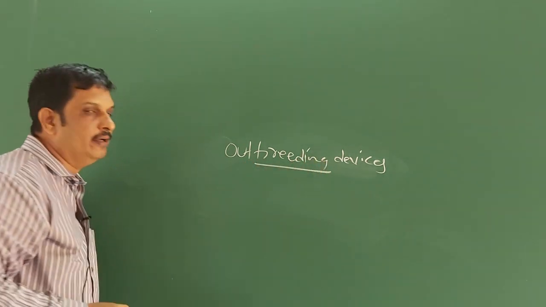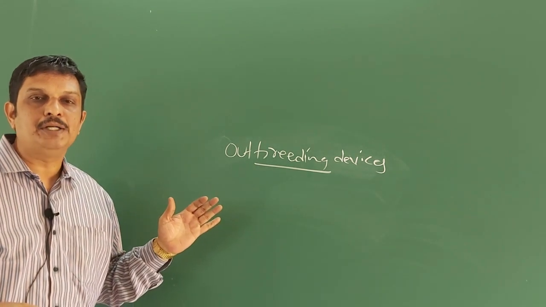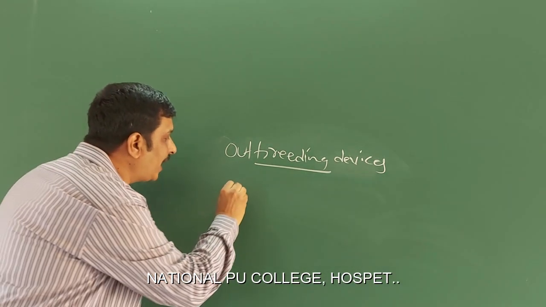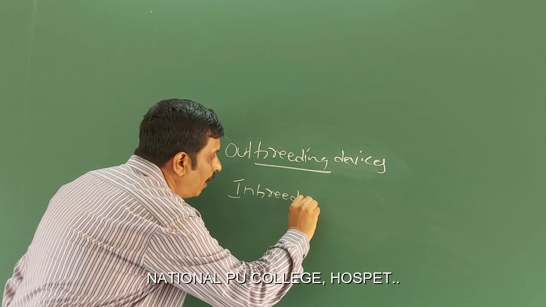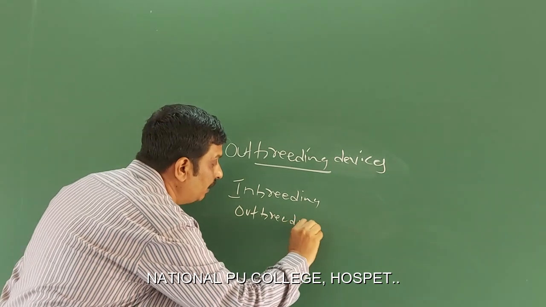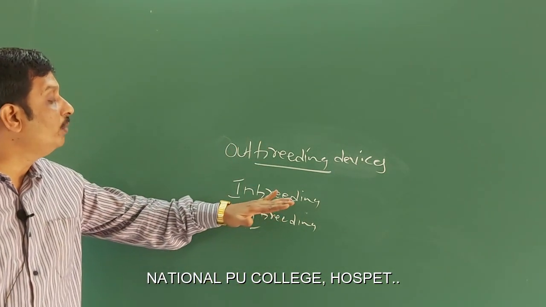Breeding is the method of producing offspring, either plants or animals, through sexual reproduction. There are two types of breeding, namely inbreeding and outbreeding. Then what do you mean by inbreeding?